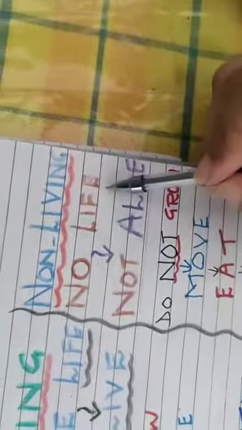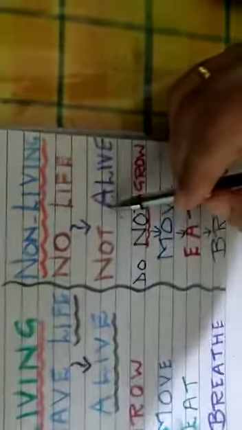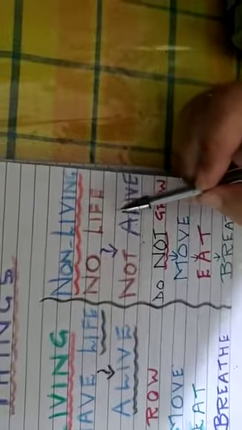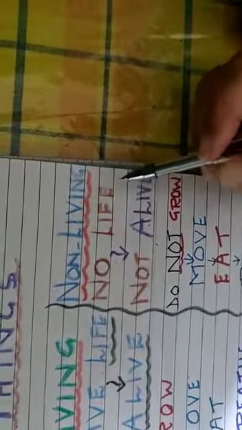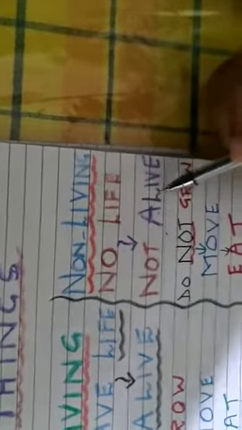Non-living things are just the opposite of living things. Non-living things are all those things which have no life in them. They are not alive. If you hit a table, the table cannot hit you back. If you offer a piece of chocolate to your friend, he will eat it. But if you offer a piece of chocolate to the table, it cannot eat it because it is not alive. It has no life in it.